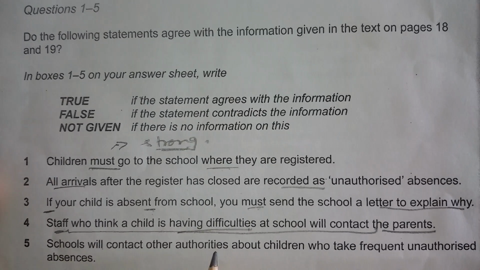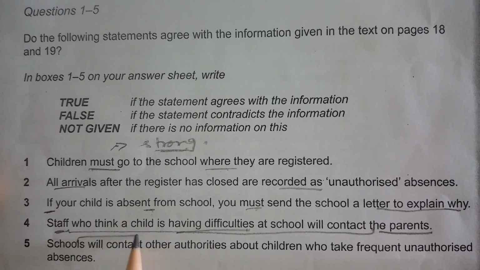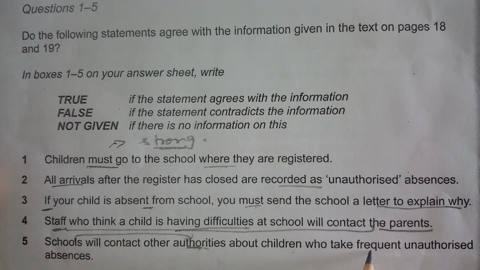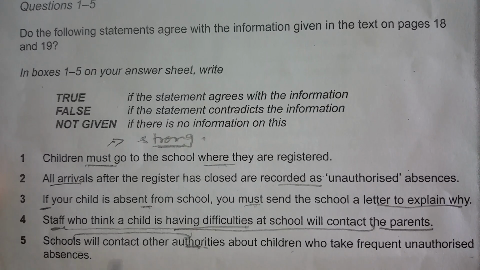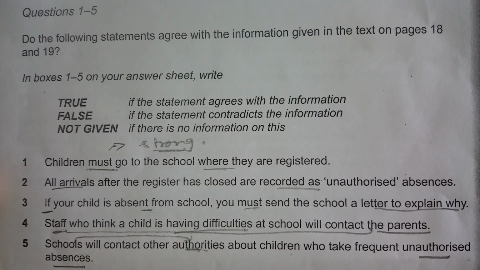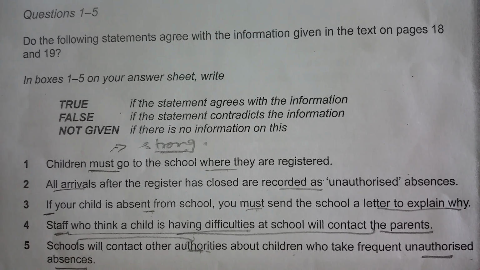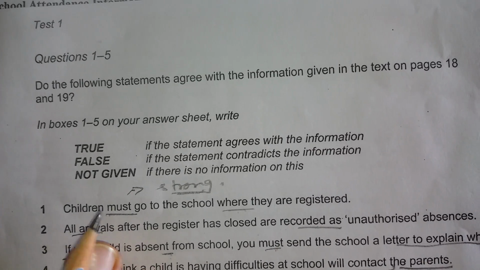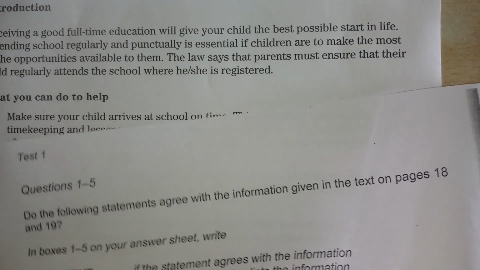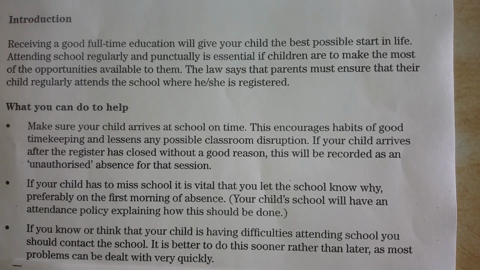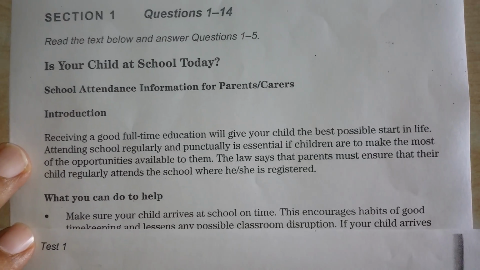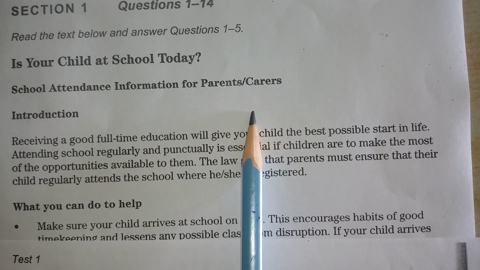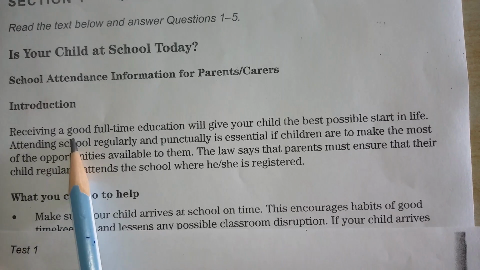Schools will contact other authorities. The school has to go out to other authorities to report children who take frequent unauthorized absence. Everybody knows the difference between authorized and unauthorized absence. Authorized means just like reporting to the school, unauthorized you know. So naturally for 1 to 5 we have to select from this. Fine. So let's do this one. School attendance information for parents and carers. Receiving a good full time.